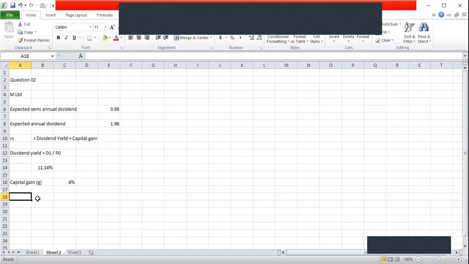Therefore, I can calculate RS. RS is the total of dividend yield and the capital gain, or G. Therefore, RS in M Limited is 17.14%.